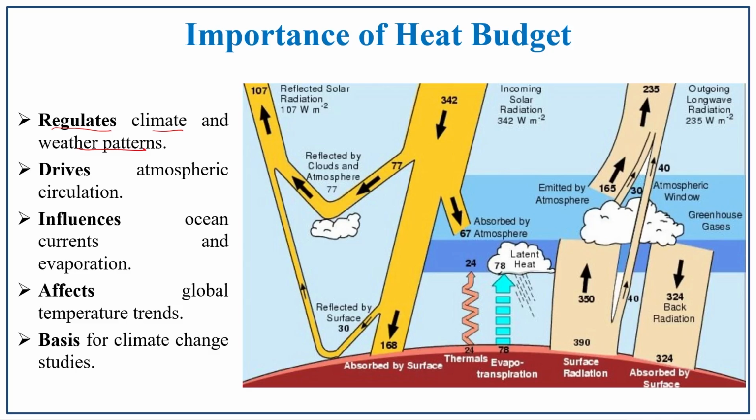It also drives the atmospheric circulations like easterlies, westerlies, polar winds. So, all this wind circulation, air circulation is mainly because of this heat budget. It also influences the ocean currents and the evaporation processes. The water cycle is also a major process which is because of heat balance. It affects global temperature trends and it is also one of the bases for climate change studies.